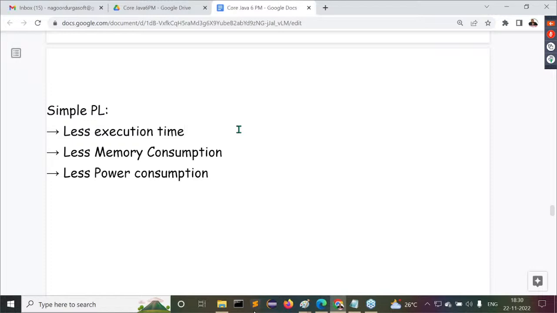So because of that reason, what I'm telling you in this particular scenario is, whenever we have less execution time, what happens to the performance? We are able to get more performance. Got my point or not? So when it is less execution time, automatically what are we able to get? More performance here we are able to get.